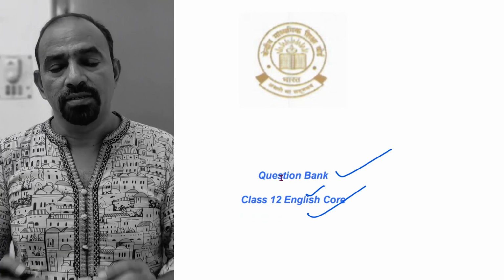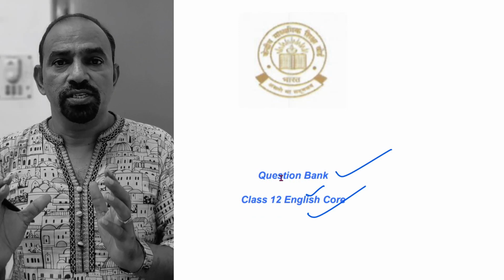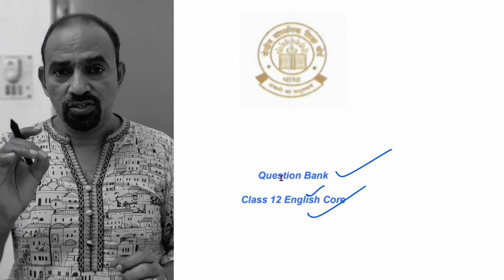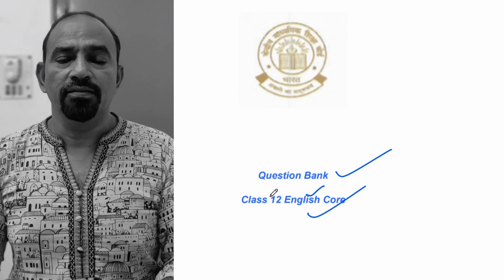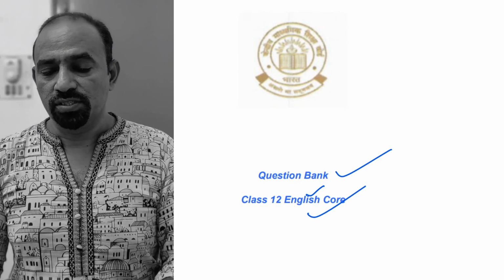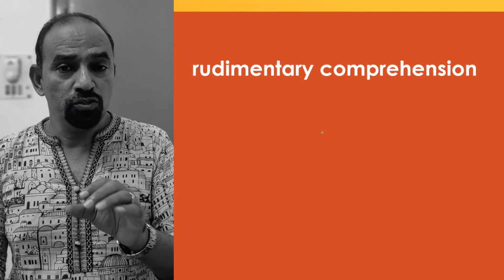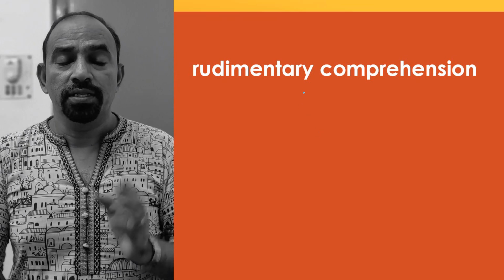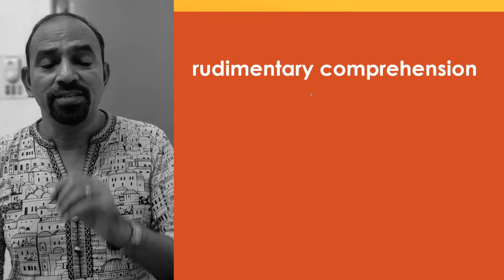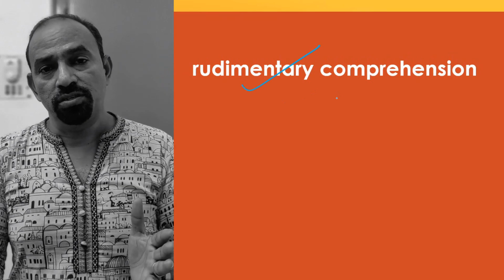Let us check first why CBSE has brought this much change in the question pattern. Let us take a quick look at those changes and then we can go to the questions. CBSE has changed the pattern of questions to stop rote memorization and rudimentary comprehension.